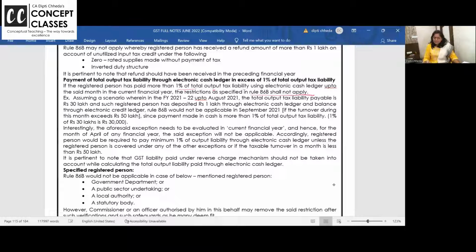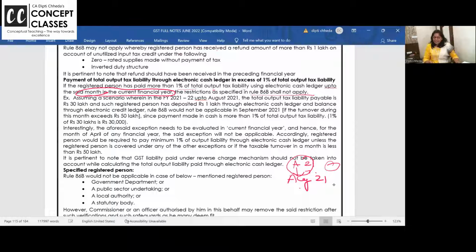1% of the total tax liability you have paid up to the said month in the current financial year. Suppose right now August 21 is going. So April 21 to July 21, you have paid 1% of the total output tax, no? Then in this month don't apply. It means you are paying the tax, no? Are you all getting?